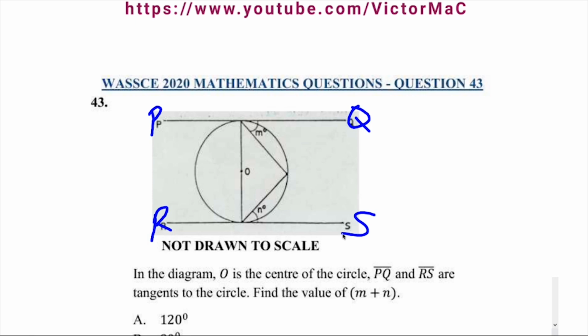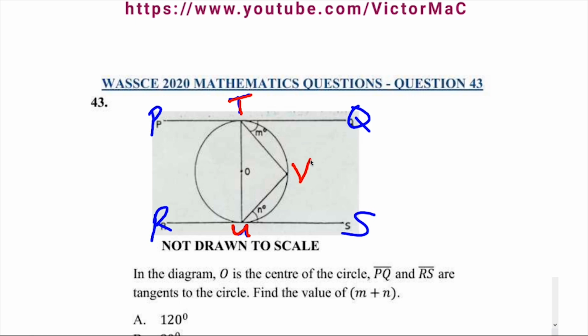Now we try to label this point. Let's call this point T, the point at which PQ is tangent to the circle, and also this point U, where our tangent RS is tangent to the circle. Alright? Now, let's call this point V.